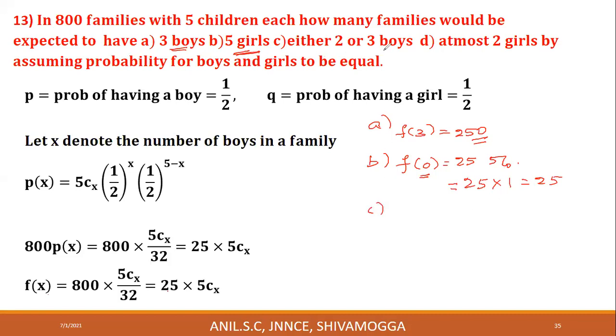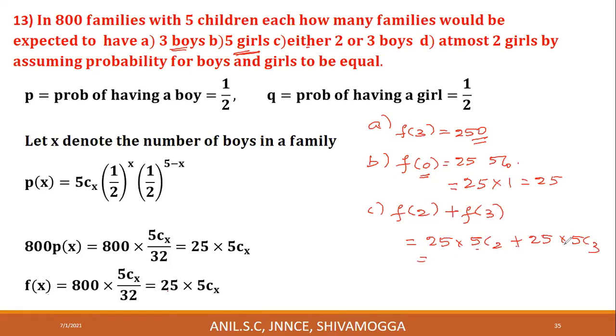Either 2 boys or 3 boys. How do you write this? Either 2 boys or 3 boys. That means 'or' means addition and 'and' means multiplication. You know that. Either 2 boys F of 2 or 3 boys F of 3. This is equal to 25 into 5C2 plus 25 into 5C3.